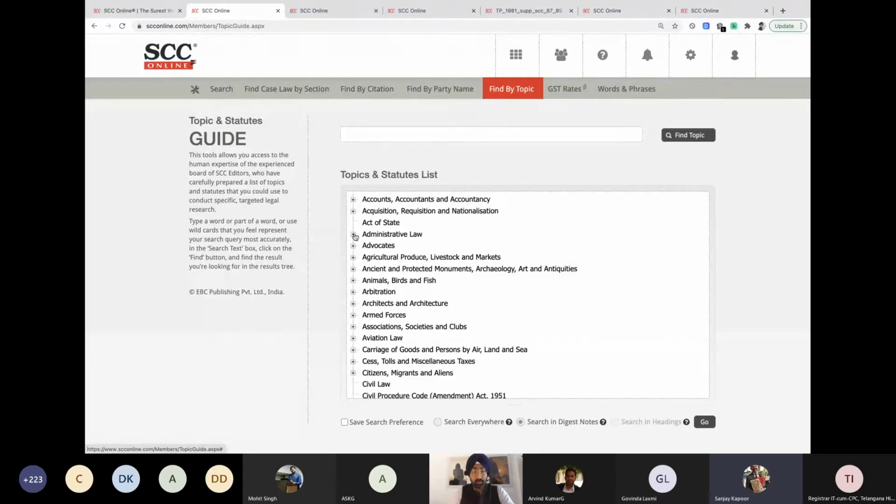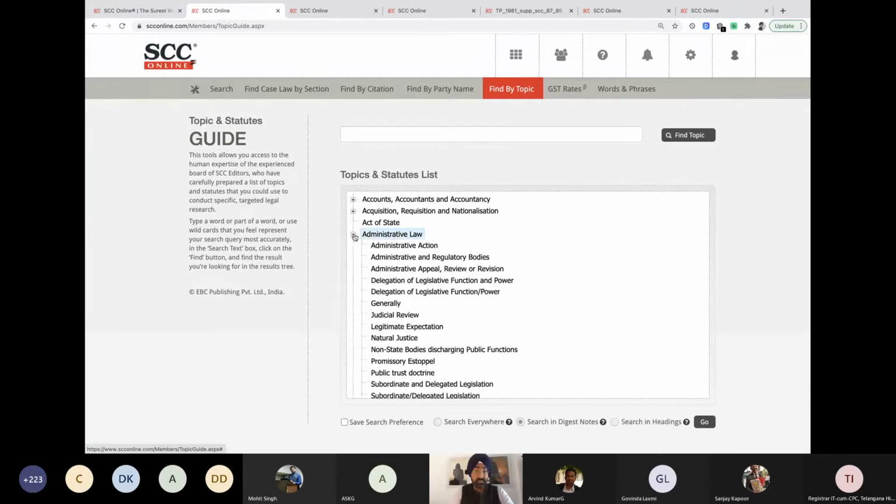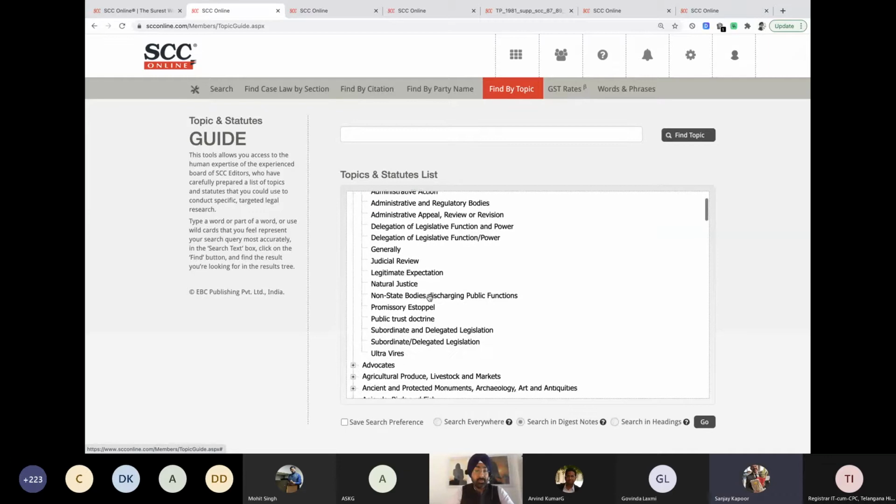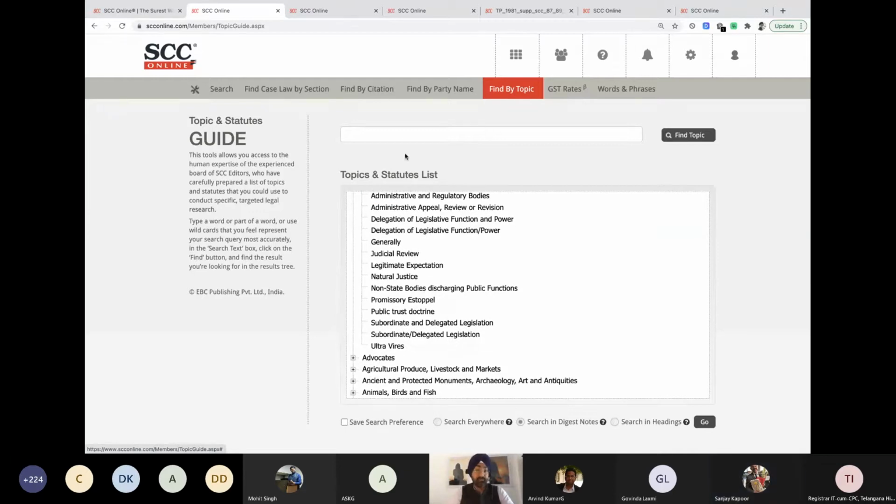Wow. Also, this is a good feature: you can see the subtopics under a particular topic. Now, if I want to see administrative law and I click on this, all the subtopics which come under administrative law will be listed right here. So even if you don't want to do a search, you can browse. I think this was simple. Thank you so much for highlighting this.